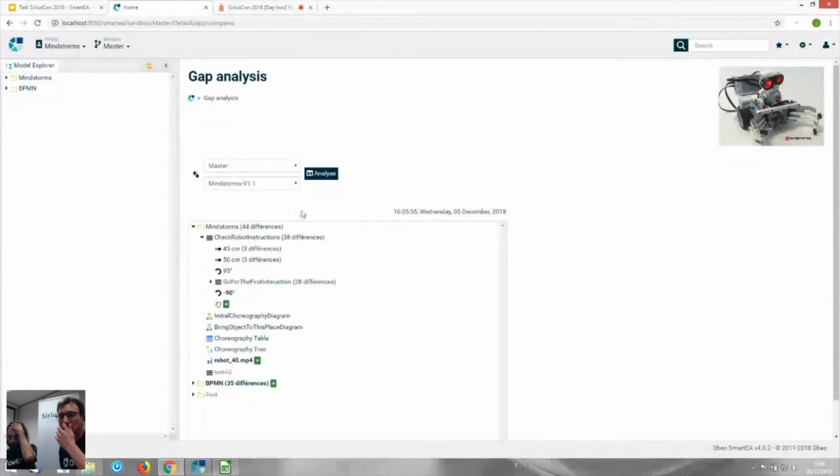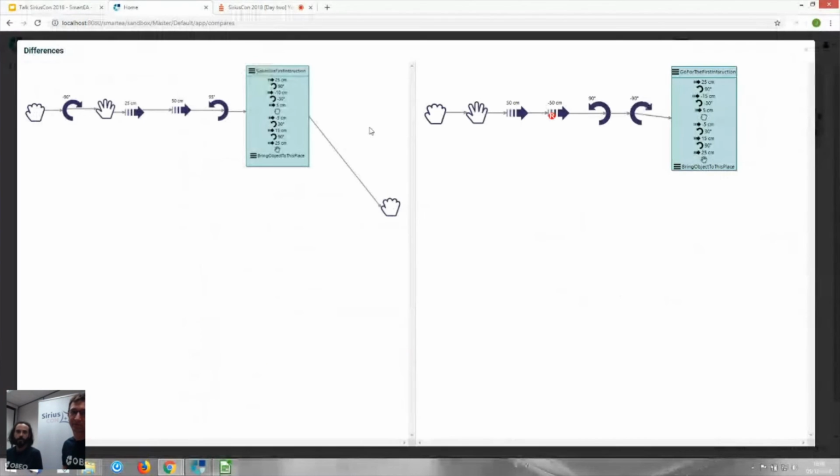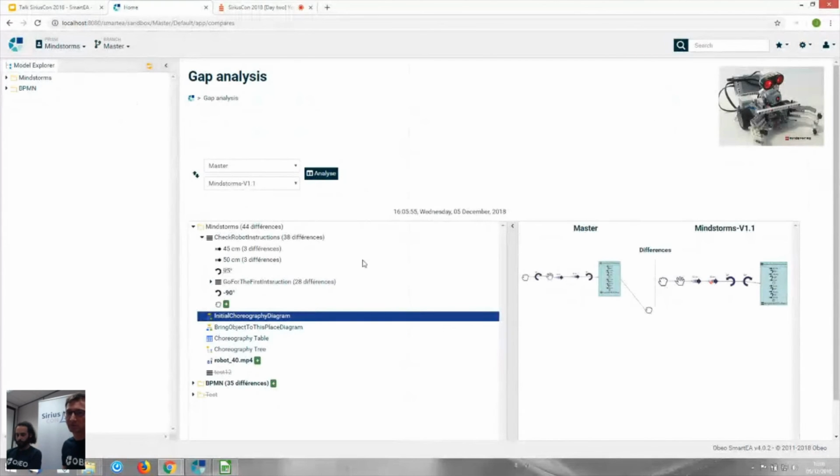And here, Julien is just showing the differences between two branches. For example, we can see that we have a new grab instruction in the master branch, and you can also see the difference between two representations. If I click here, you can see that we added a new grab instruction in the master branch, and this instruction is not present in the other branch. Just keep in mind that here we are in the web browser, and we are able to do gap analysis from the semantic point of view, but also from the graphical point of view.